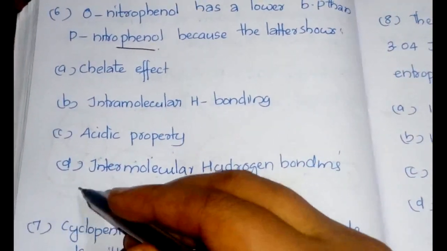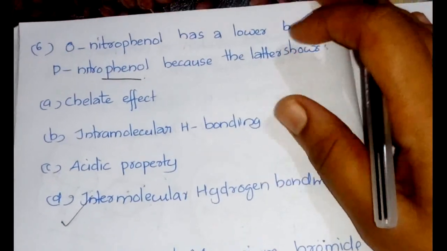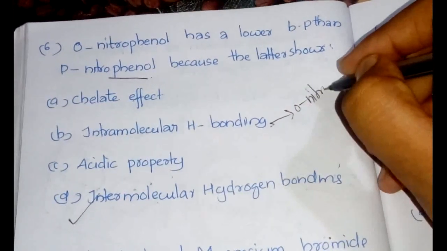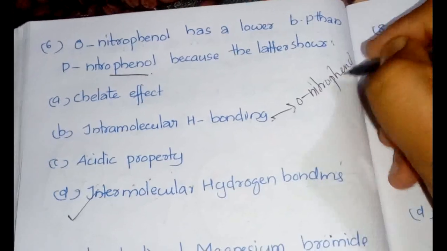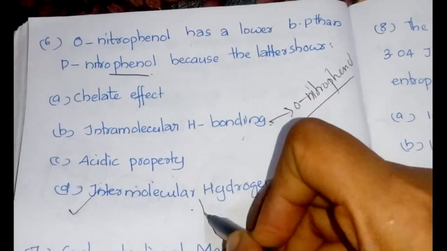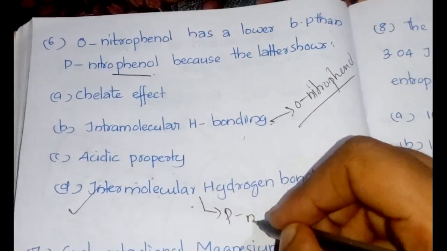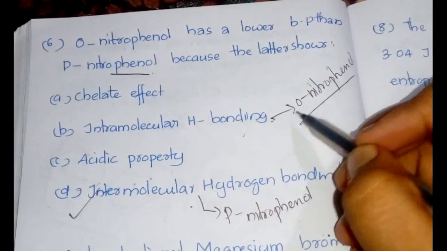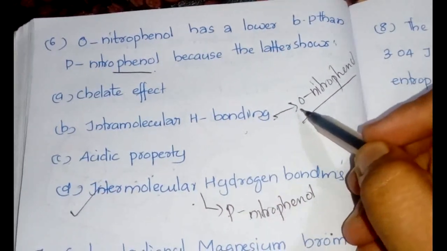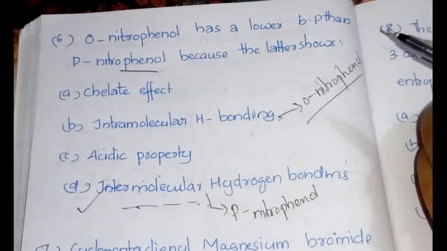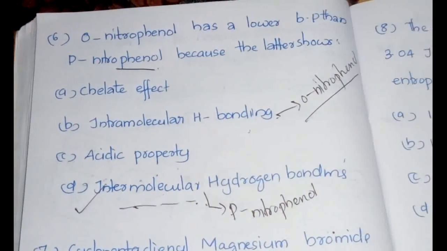So paranitrophenol has intermolecular hydrogen bonding, whereas orthonitrophenol has intramolecular hydrogen bonding. Now, when they have intermolecular hydrogen bonding, they will act as a unit.